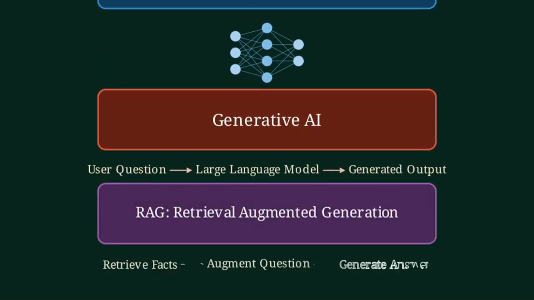Retrieval Augmented Generation, or RAG, gives generative AI an open book. First, it retrieves facts from a vector database. Then, it combines those facts with the user question. Finally, it generates a grounded, accurate response.